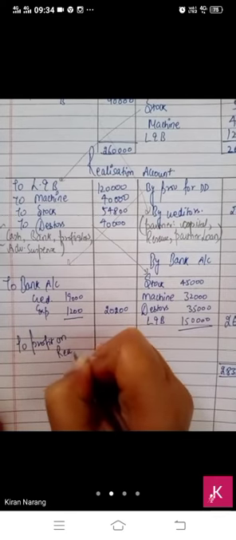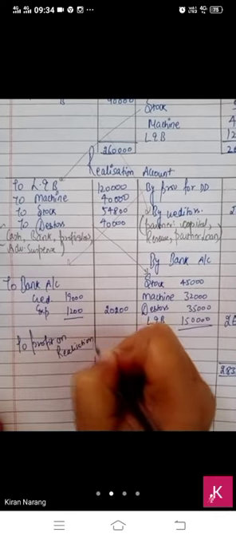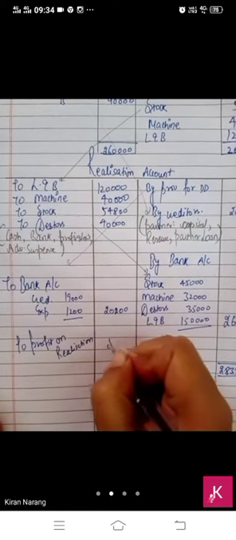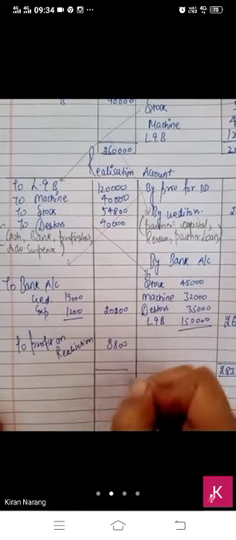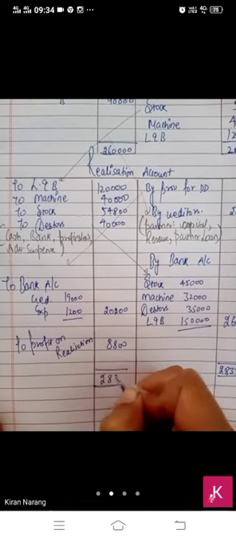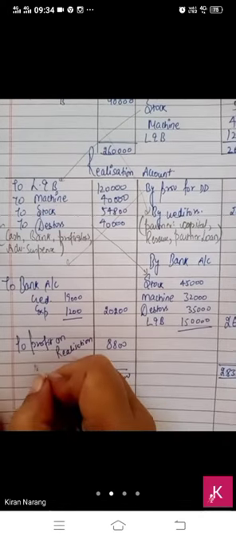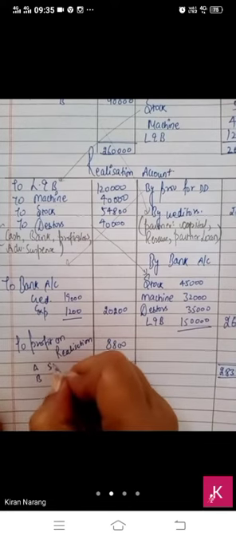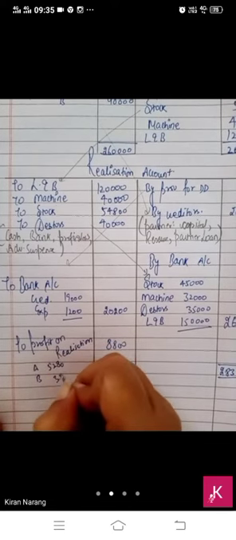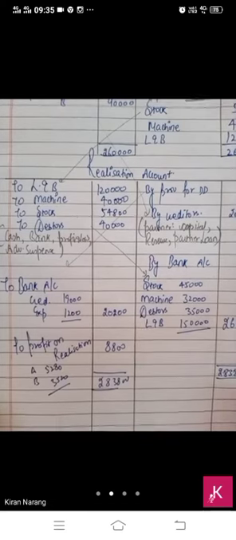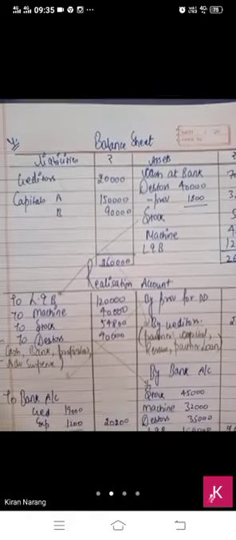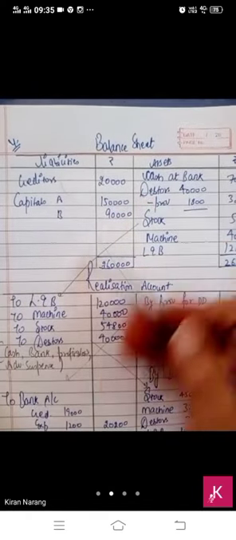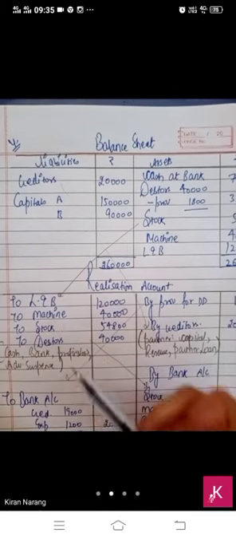Profit on realization is 8800, and this will be divided among all partners in the old ratio. A's capital and B's capital 3:2. Any doubt, beta?